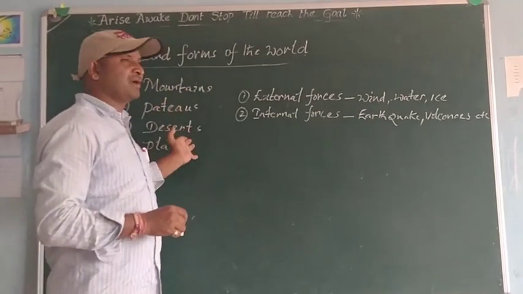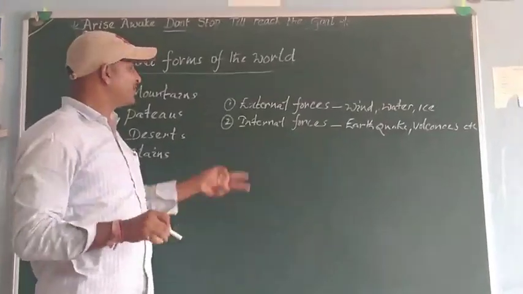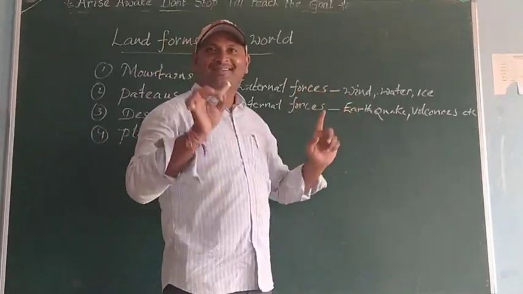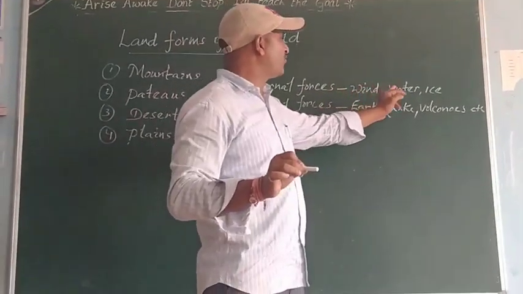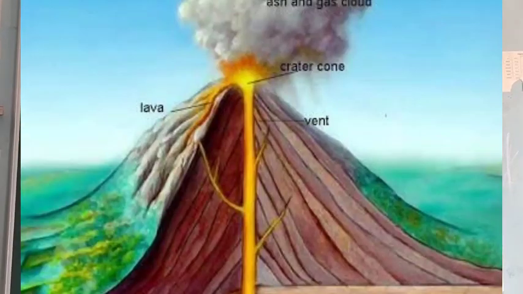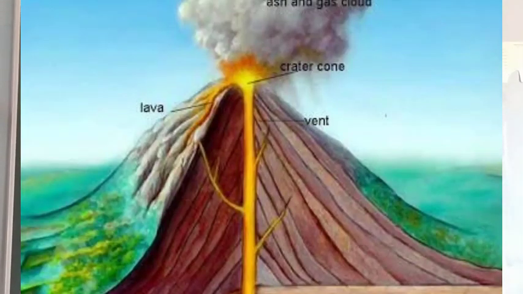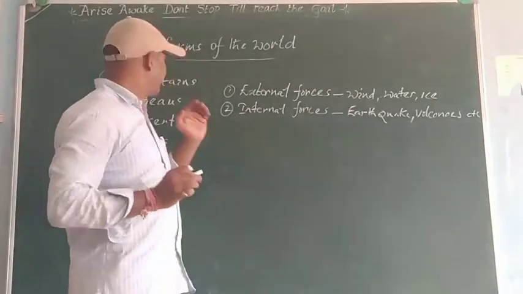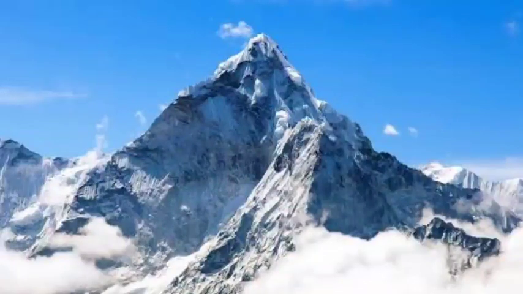Some of the main important landforms are mainly formed by two forces. One is external forces: wind, water, and ice. The internal forces are earthquakes and volcanoes. These are the two things that form the landforms. Now let us discuss the first one, mountains.